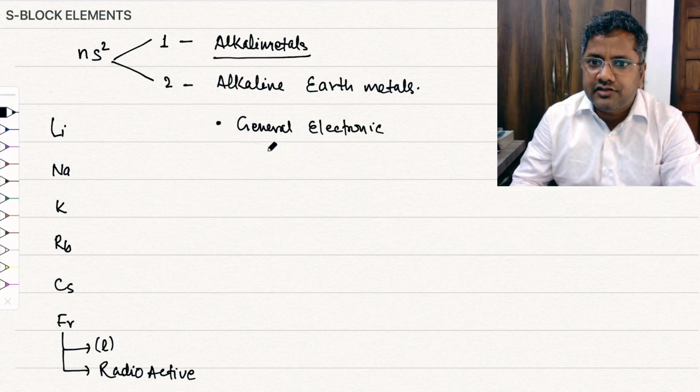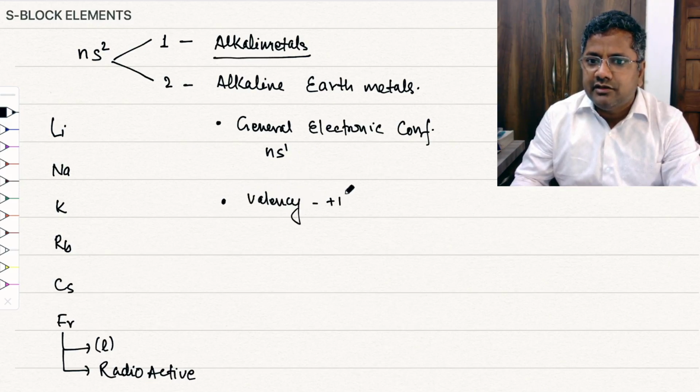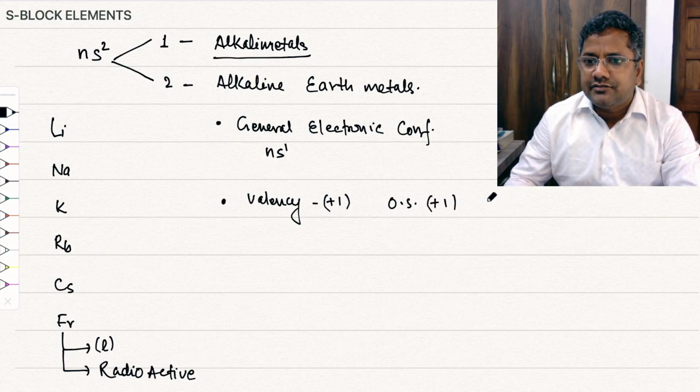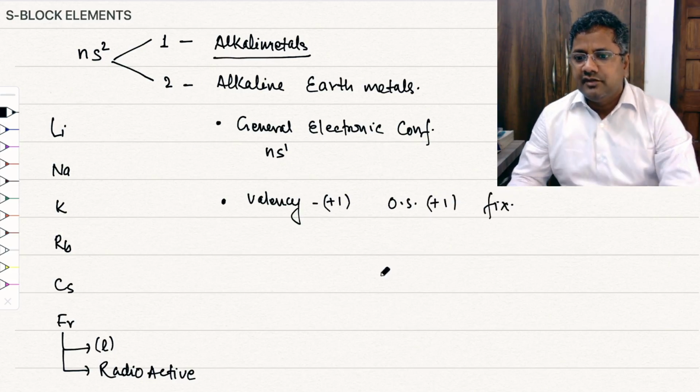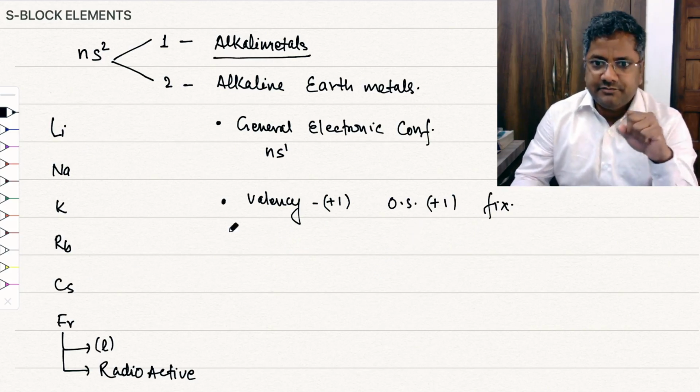General electronic configuration, ns1, right? Due to this one electron in the valence subshell, they have a fixed valency. Valency is +1, and oxidation state is also +1, right? And it is fixed, no change. So all the elements have +1 valency and +1 oxidation state.